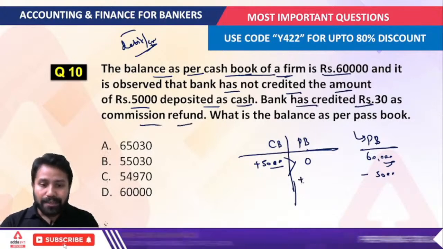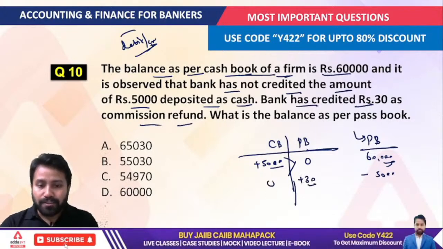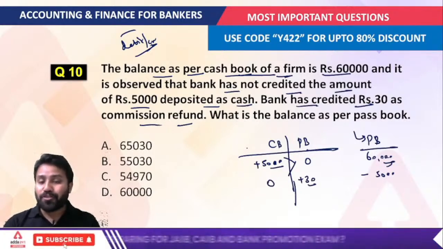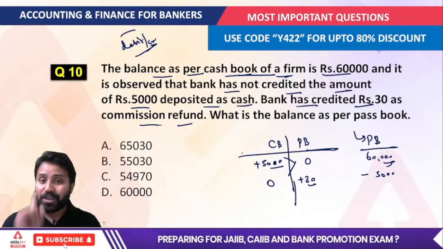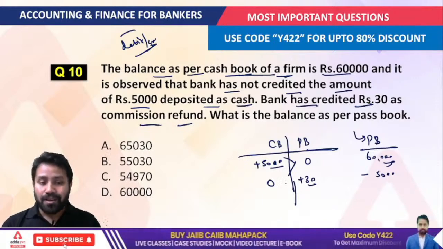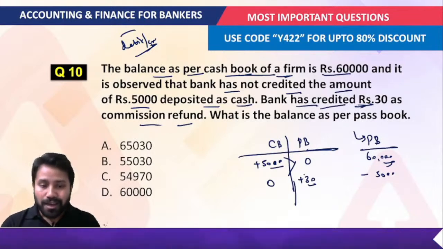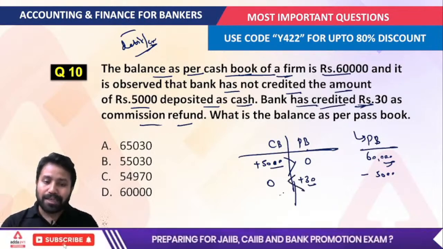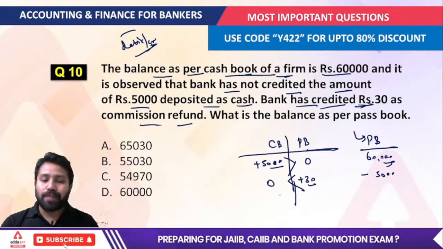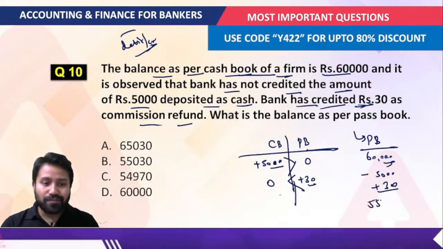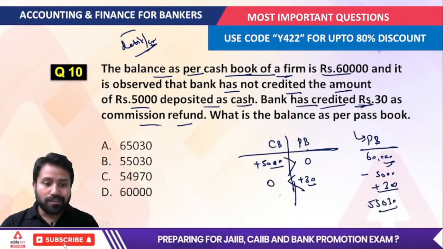So the bank has credited 30 rupees as refund, but the customer is not aware of this transaction, because a very important feature you learned is that the customer is immediately going to record this transaction. So now, if the bank has credited it and the customer is not aware of that transaction, the passbook balance is greater than your cash book balance, and by what amount, you will say plus 30. Now, what would be the answer of this? That is 55,030 rupees.